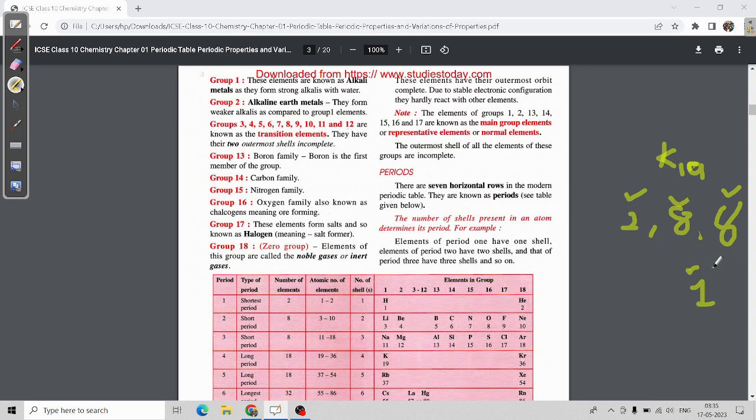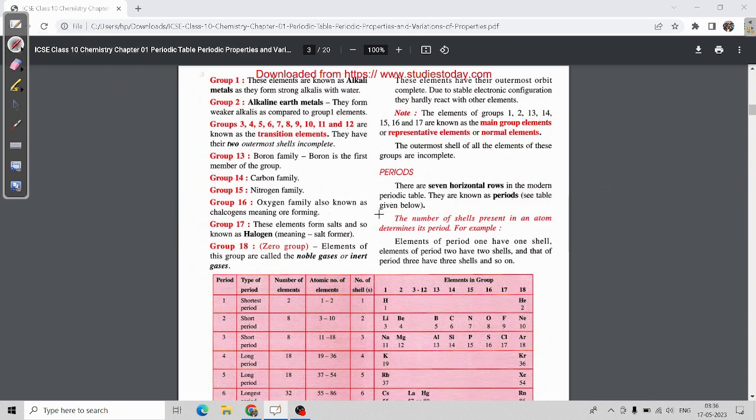Now see, 2, 8, 8, 1. How many shells are there? 1, 2, 3, and 4. So it belongs to the fourth period. And how many valence electrons are there? 1. So it belongs to the first group. By this you can check the group or the period of any element. This method is true.